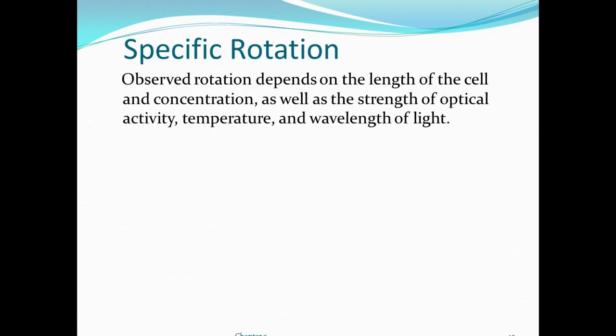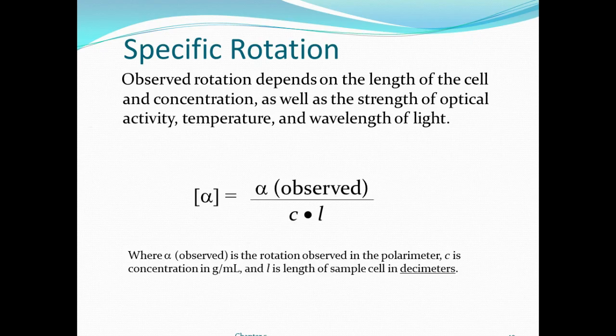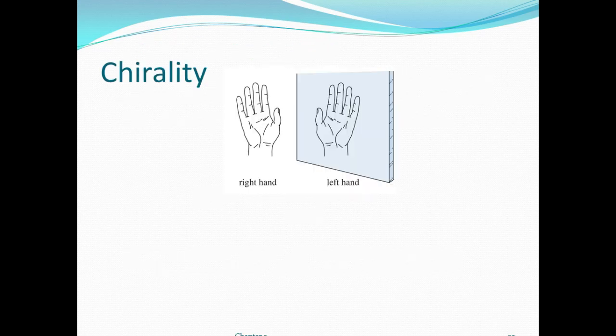Here, specific rotation. How to identify the specific rotation? Observed rotation depends on the length of the cell, the concentration, the strength of the optical activity, temperature, and wavelength of light. Here alpha is equal to alpha observed divided by C times L. Alpha observed is the rotation observed in the polarimeter. C is the concentration in gram per milliliter. L is the length of the sample cell in decimeter, right?